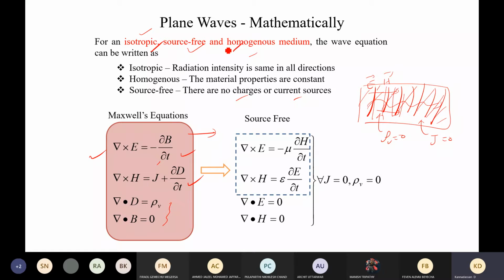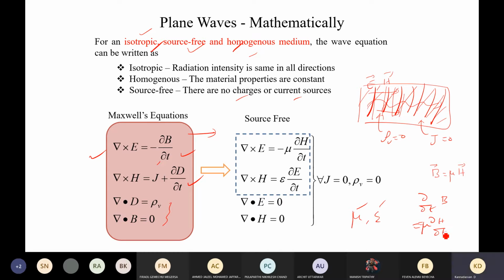Isotropic and homogeneous implies that mu and epsilon, which are nothing but permeability and permittivity, are both constant throughout the space. Therefore, we can say that dou by dou t of B can be written as, since we know that B is nothing but mu H, where mu can be taken out, which means with respect to time this mu is constant. So you can take it as mu dou H by dou t.